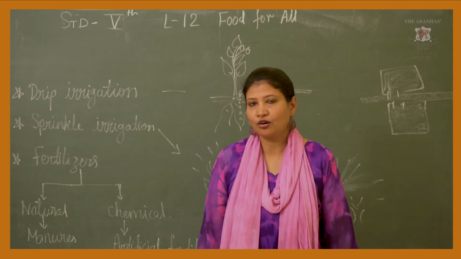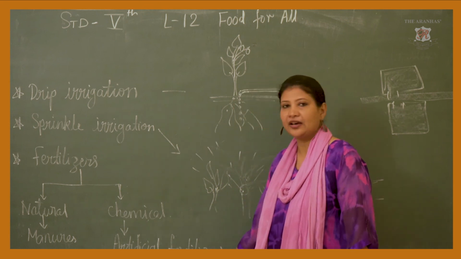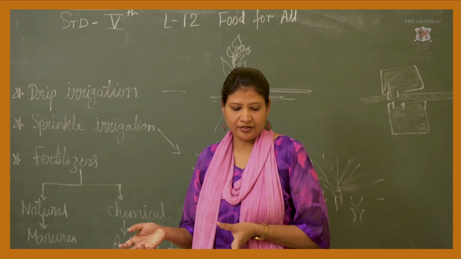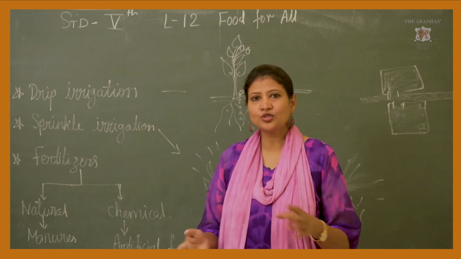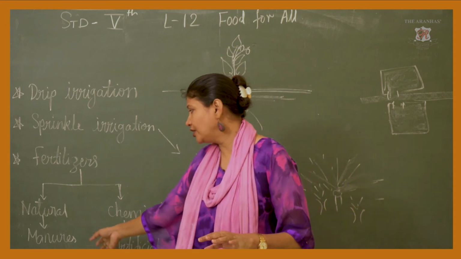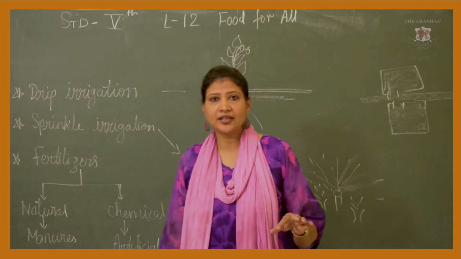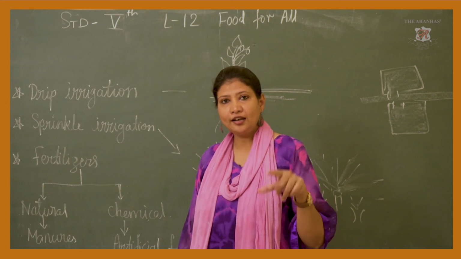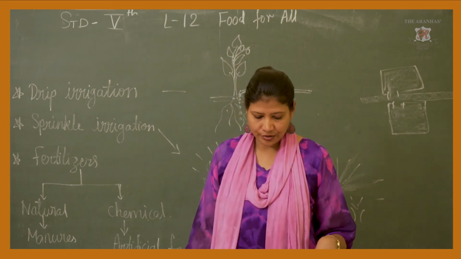So, if we use a lot of chemicals in the fertilizers, we will get less productivity. Okay? And it is not so good for our health. And if we use natural things, they are good for our health and the productivity is also good. The quality of the food is also good.